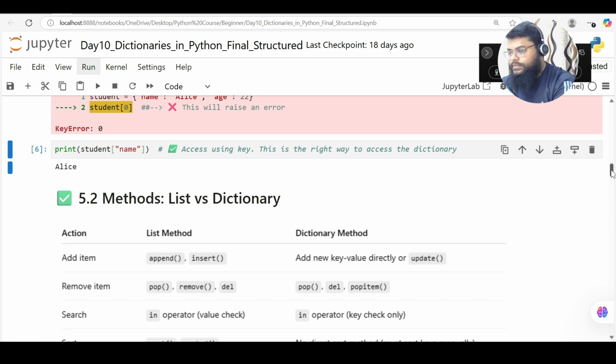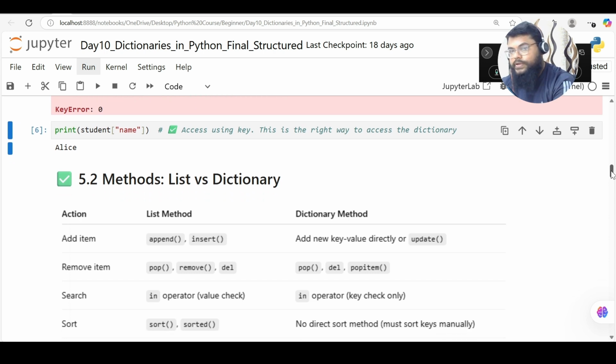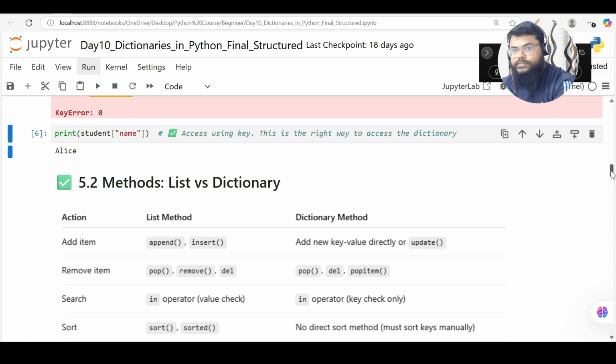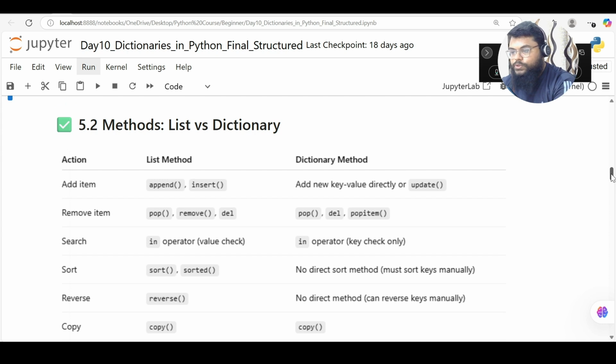Now, what are the methods? In our previous sessions for strings, lists, and tuples, we saw there are some methods that we can use. Similarly, there are some methods with dictionaries also. So here is a quick comparison table to show what methods we had in lists and what methods we have in dictionaries.